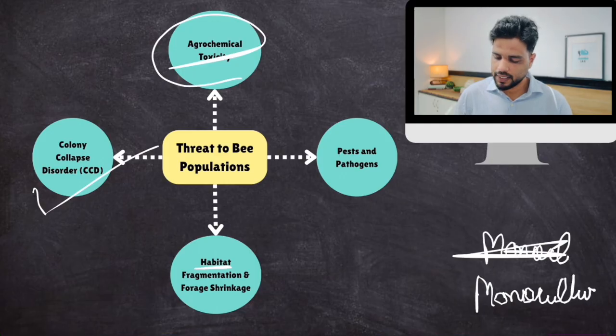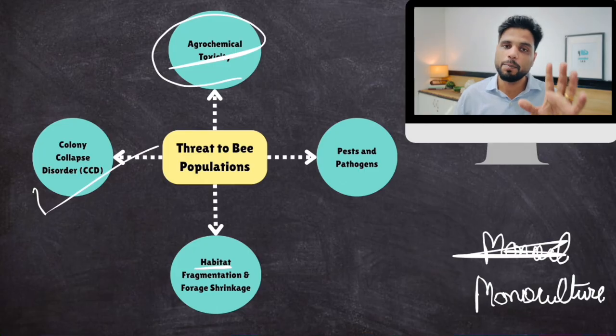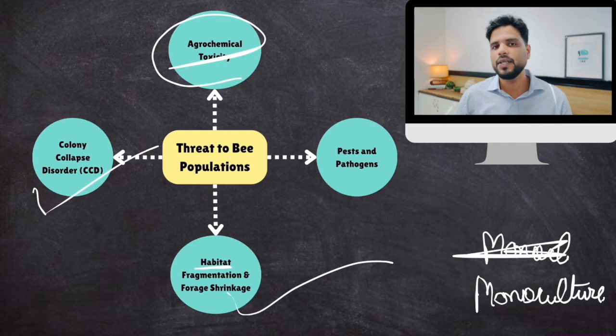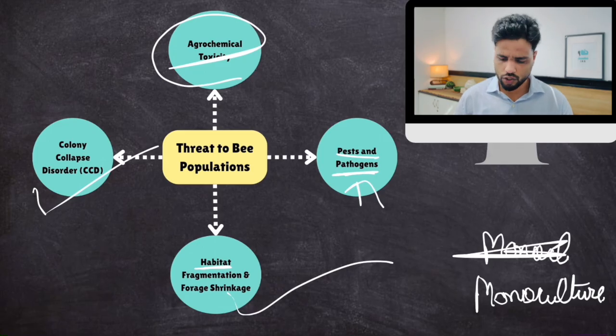What happens? This leads to decline in forest diversity, which the bees require for better performance. And bees also suffer from pests and pathogens, fungal infections, bacterial infections. That is also because of climate change. So this is there. Right?